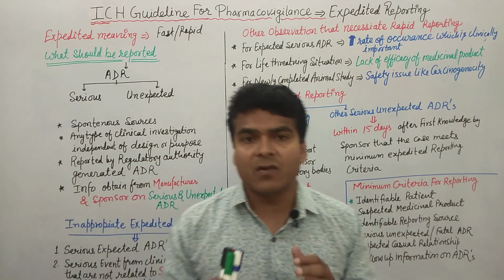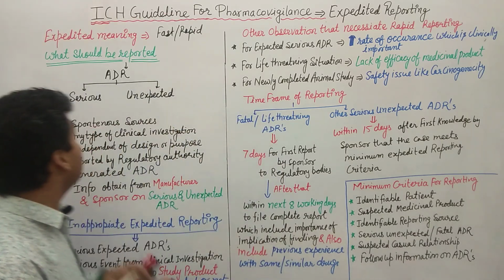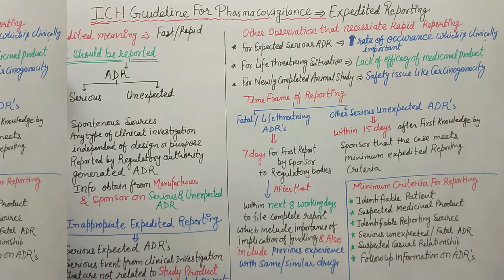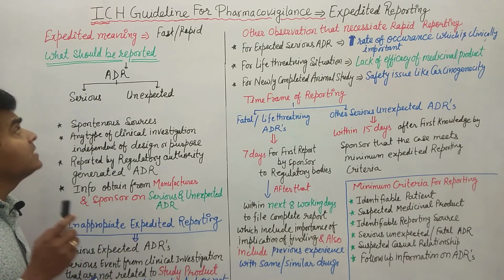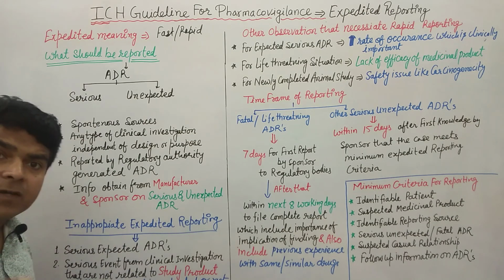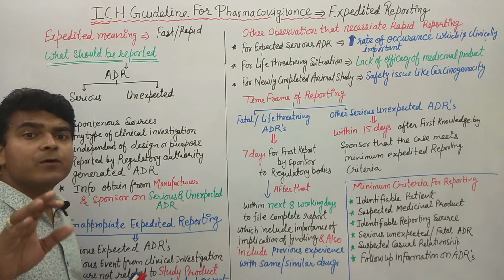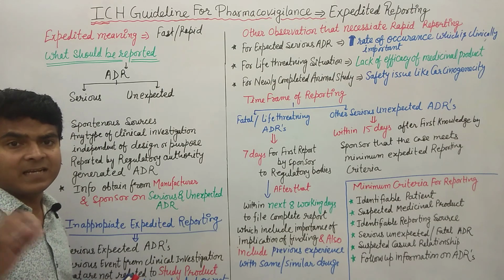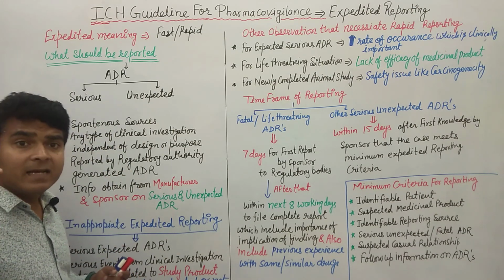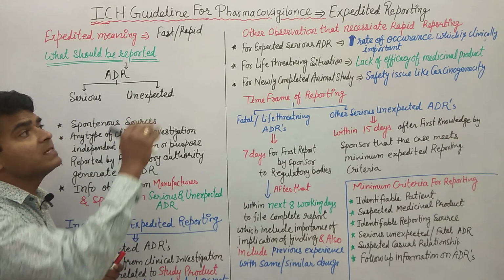Now what is the answer to that question? We have to know what should be reported. So now look here, what should be reported in the expedited reporting. As we all know, in expedited reporting we are reporting adverse drug reactions. So what kind of adverse drug reporting is performed in the expedited reporting?